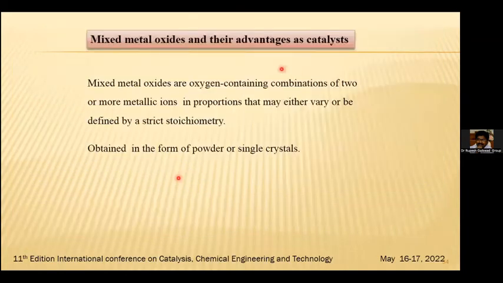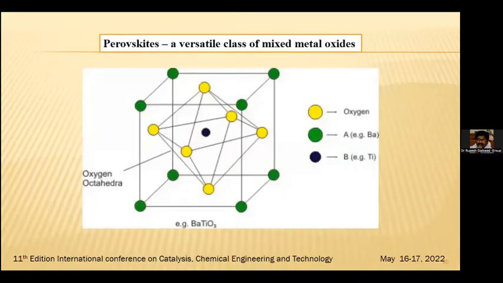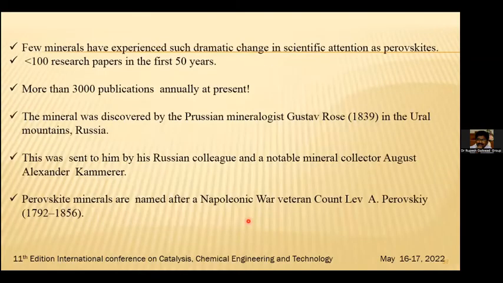Mixed metal oxides and their advantages as catalysts. Mixed metal oxides are oxygen-containing combinations of two or more metallic ions in proportions that may either vary or be defined by a strict stoichiometry, and may be obtained in the form of a powder or a single crystal. So these are the perovskites that we are able to get, the mixed metal oxides. BaTiO3 is one of the examples.